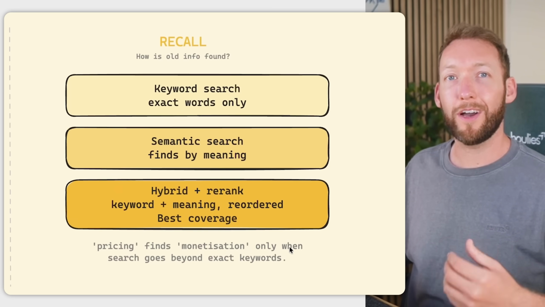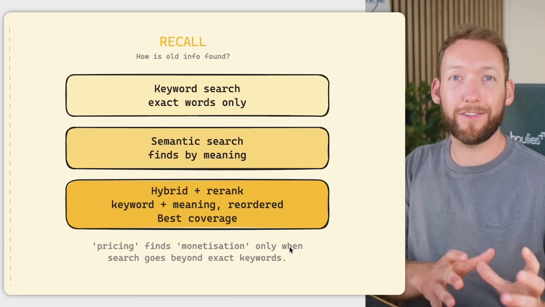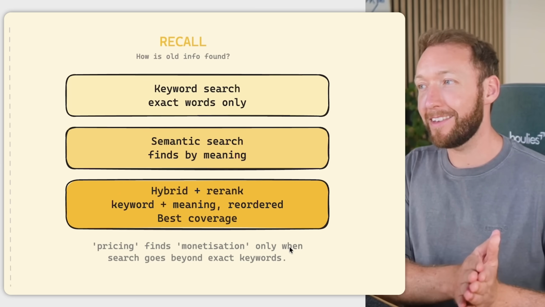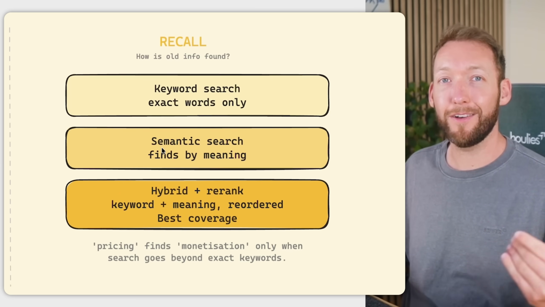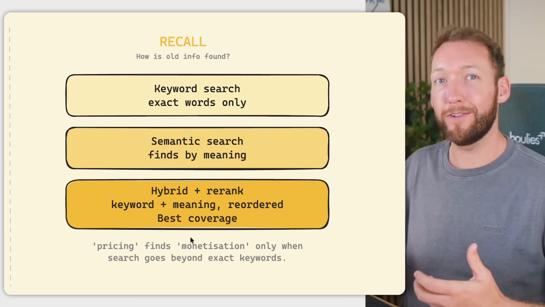And then recall comes down to how you search. So keyword search finds exact words, but semantic search is going to help us actually find words by meaning. And then you've got hybrid, which does both. So those are the jobs and the choices you've got to make when picking out a memory framework for your use case. And here's what Claude Code actually picks for each of those.